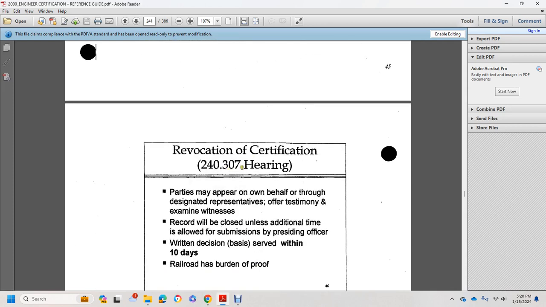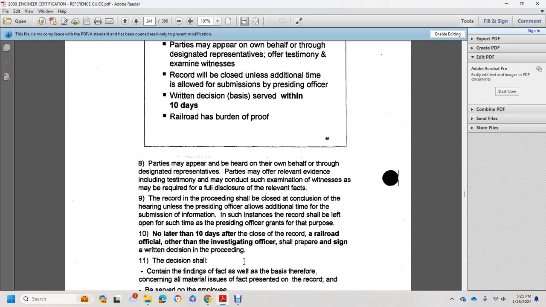Revocation of certification, 240.307. The hearing: parties may appear and be heard on their own behalf or through a designated representative. Other testimony may be given, and witnesses examined. The record will be closed unless additional time is allowed for submission. The presiding officer issues a written decision within 10 days. The railroad has the burden of proof.